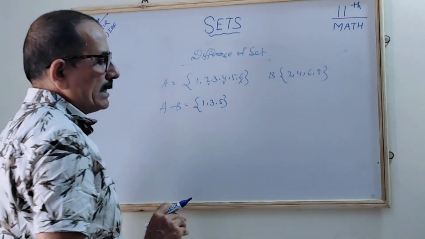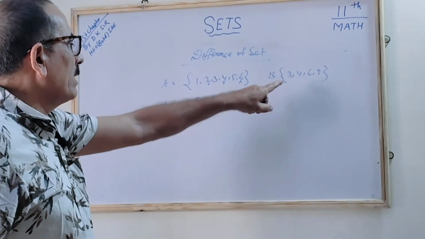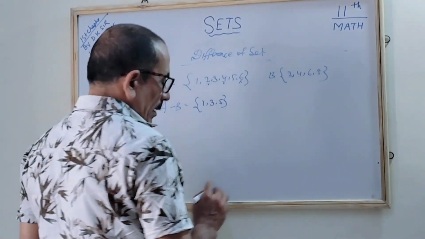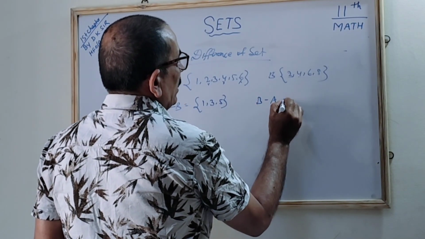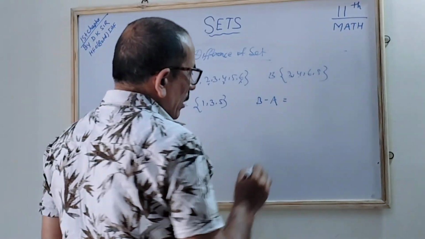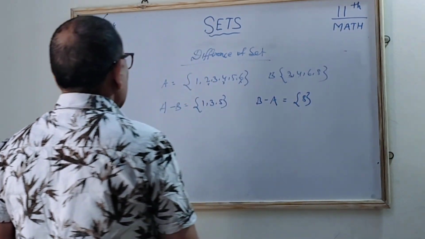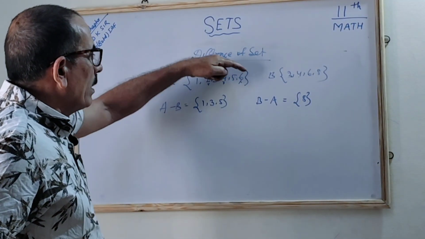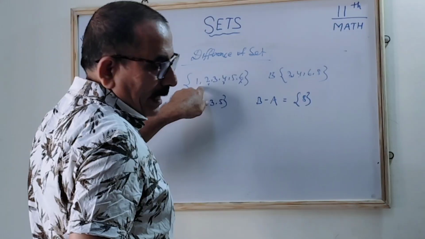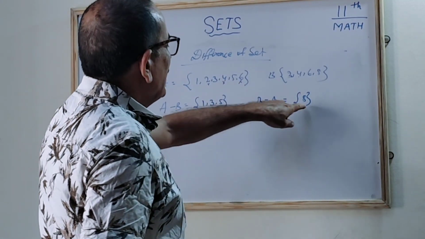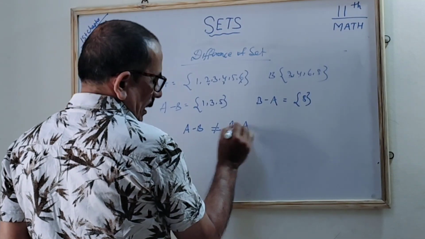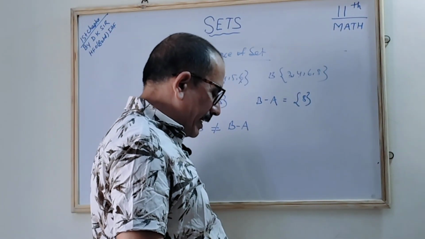B can have more or fewer elements, it doesn't make any difference. Whatever is in B must be subtracted from A. It becomes A minus B. Remember B minus A: here B becomes the main set, and whatever elements are in A, we deduct from B. Then the only leftover is 8. So A minus B is not equal to B minus A. Correct? You understood.